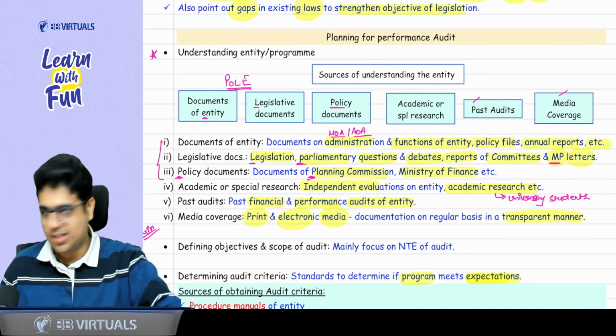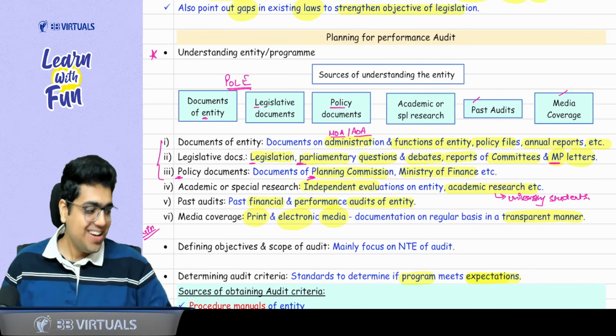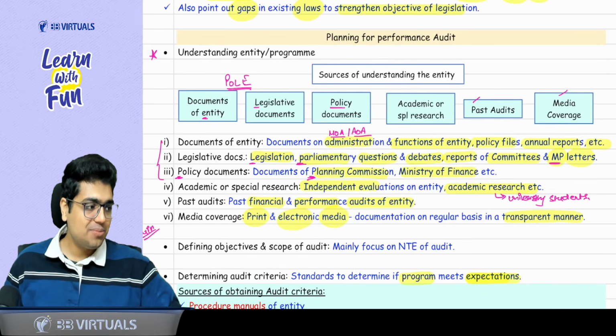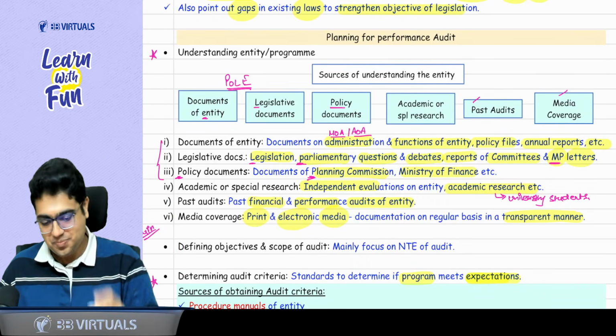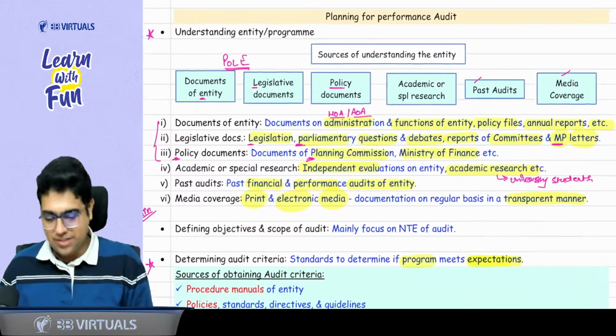My full bottle is done, yaar. In more than half of the chapter, my one bottle is done. I hope you are enjoying the revision.